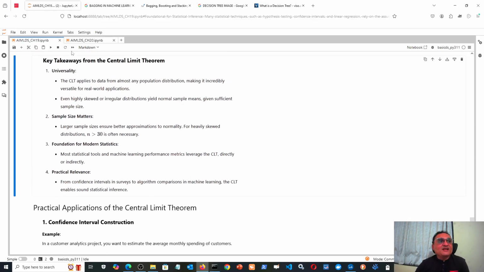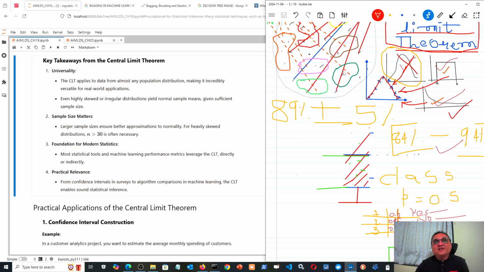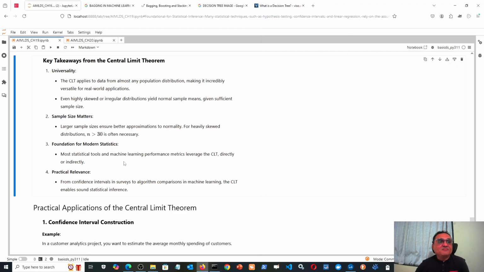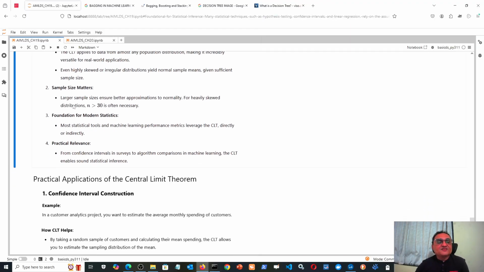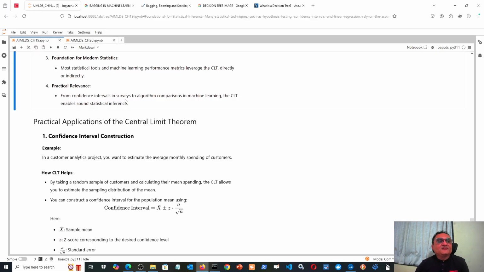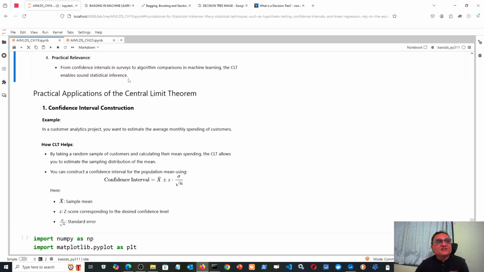The second point is that sample size matters. You can take multiple samples, but each sample should have at least 30 or more data points for better adherence to the central limit theorem. Then, the central limit theorem is the foundation of modern statistics. Practically, from confidence intervals in surveys to algorithm comparison in machine learning, the central limit theorem is found everywhere.